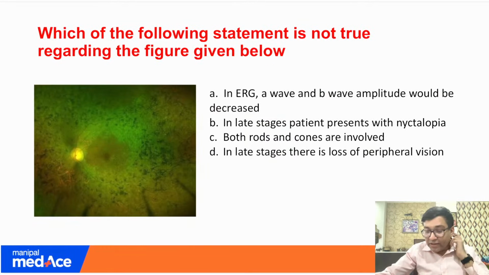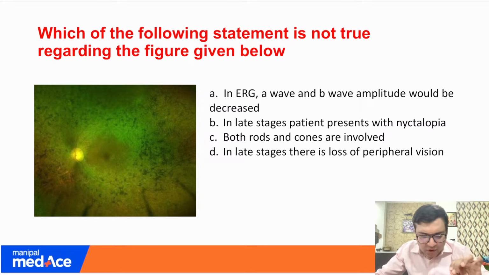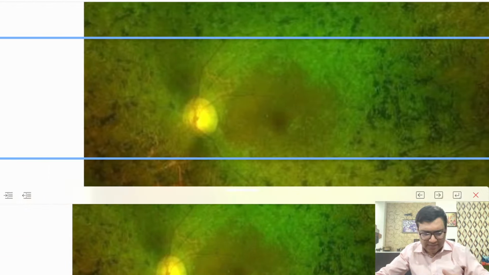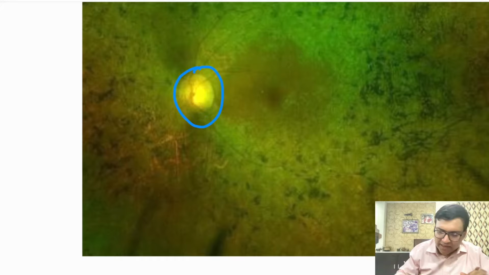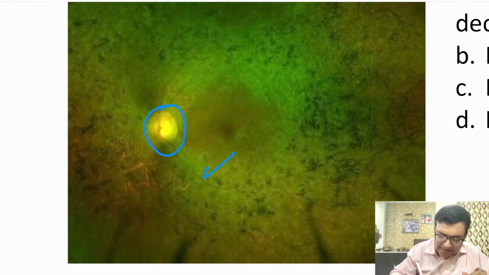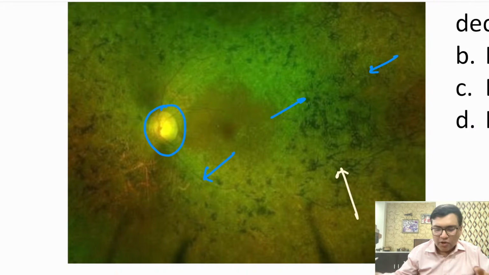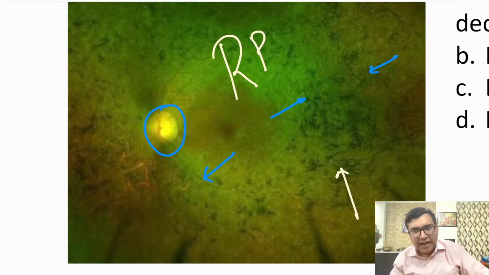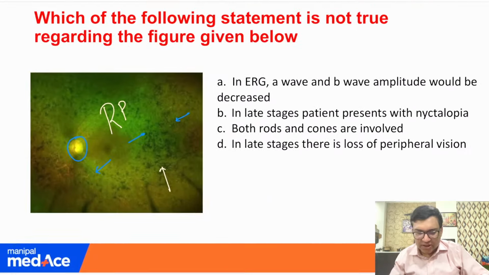Okay, so the next question was regarding retinitis pigmentosa. Again, straight from the notes. Which of the following statements is not true regarding the figure given below? See the figure. Very easily you can see in this figure what is happening is that there is a waxy pallor. Okay, there are attenuated vessels and there is pigmentation all around. So this patient is having retinitis pigmentosa. I don't think that there would be any confusion here.